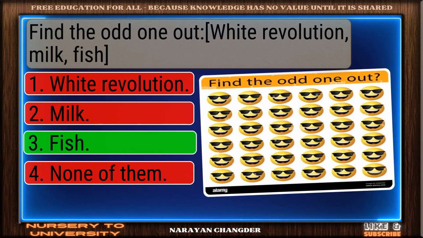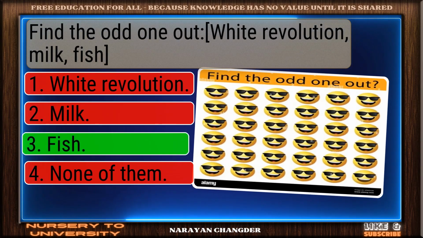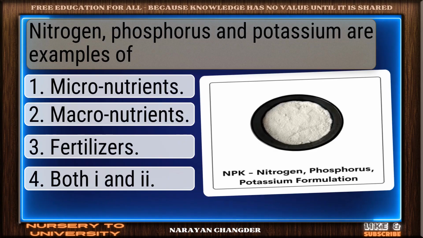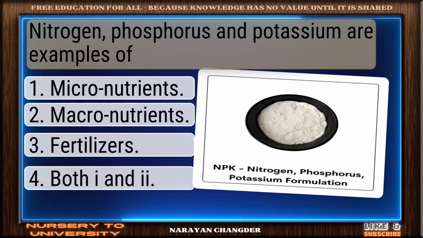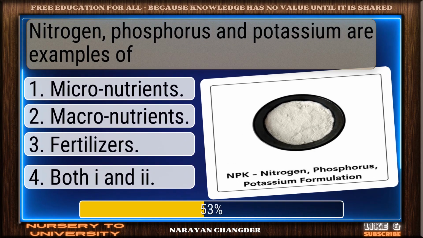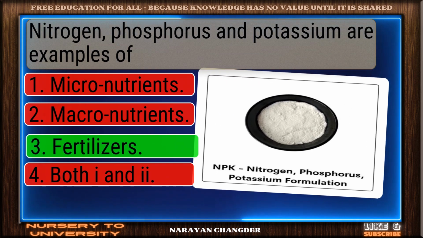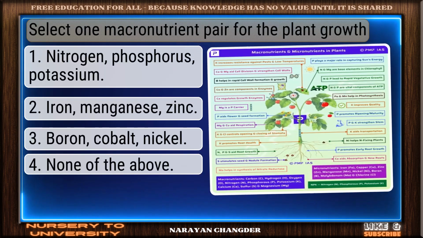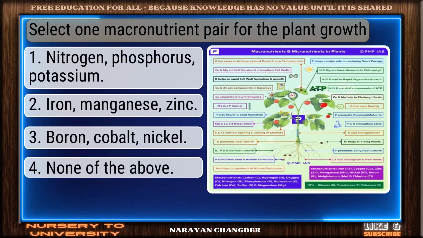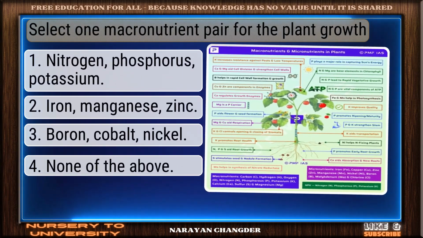Well reasoned. Fish is the correct choice. Question number 79. Nitrogen, phosphorus, and potassium are examples of. Exactly. Fertilizers make sense, and it is the right choice. Question number 80. Select one macronutrient pair for the plant growth.